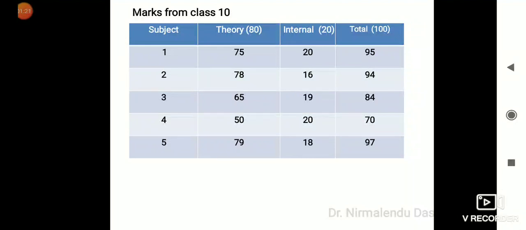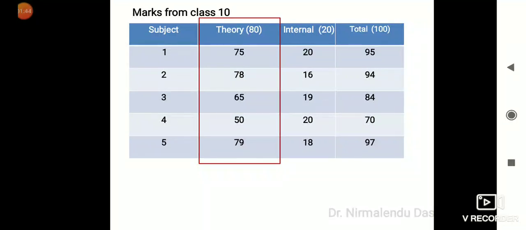We'll take the best 3 subjects, best in the sense not from the total, but the best 3 from the theory portion. So here we'll consider only the theory part. Internal and total marks are not required. So let us mask the theory and internal marks.